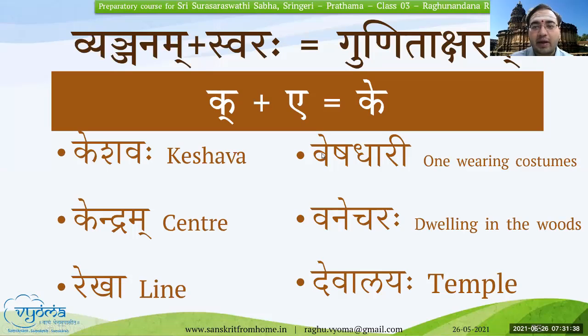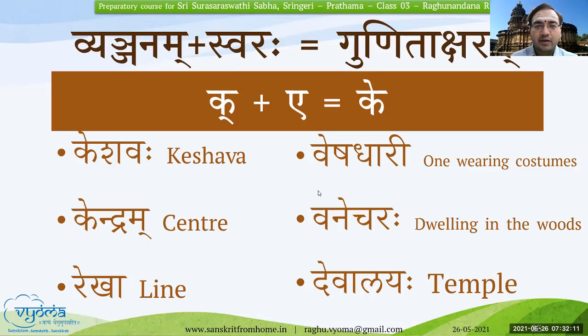I gave this example as well. Venkateshaha. Most of the South Indian people will call Venkatesha, Venkatesha, and so on. It is Venkateshaha. Because in Sanskritam, Ekara is a Dirgha Akshara, and there is no Hraswa, no short vowel of Ekara. In Kannada or in Telugu and other South Indian languages, we have A, I, so there is a short vowel of A as well. But in Sanskritam, A is a Dirgha Swara only.